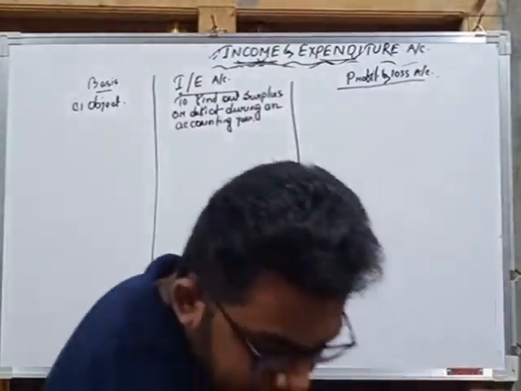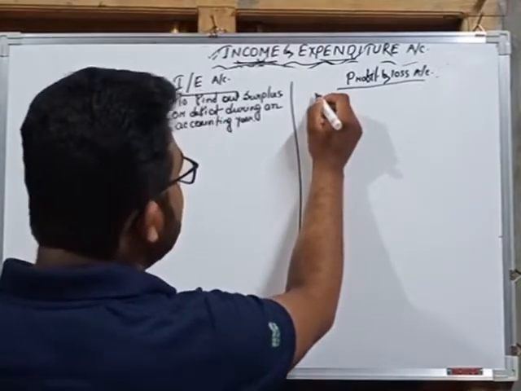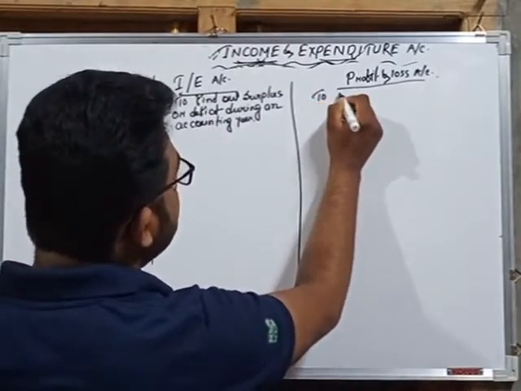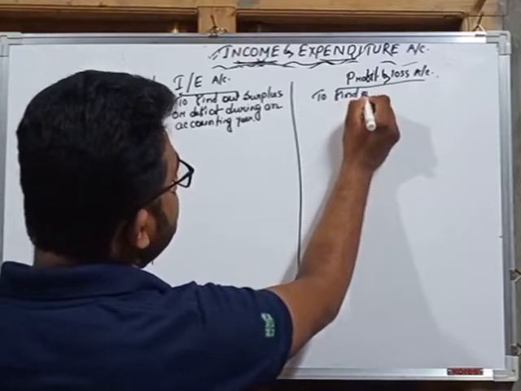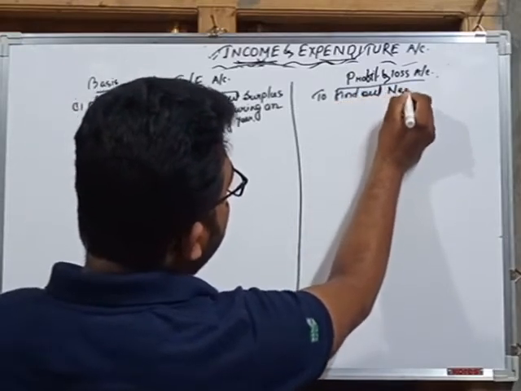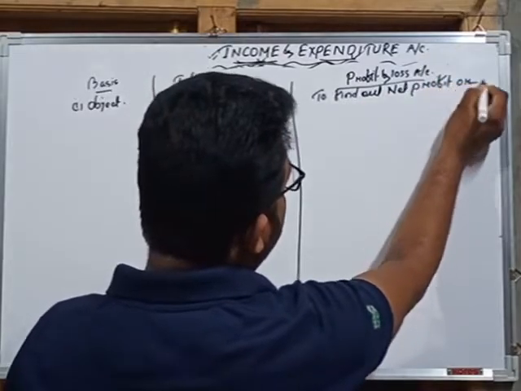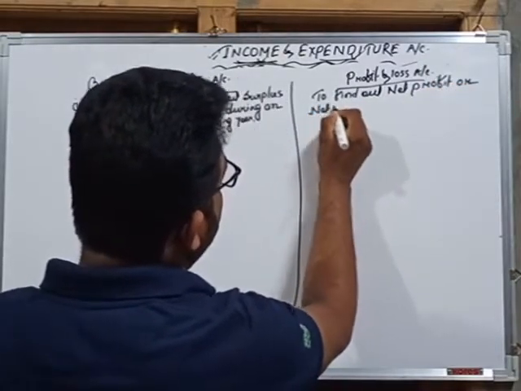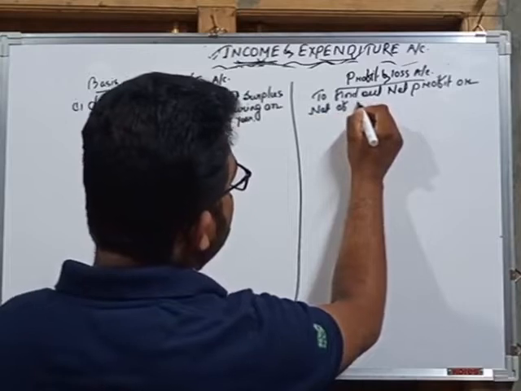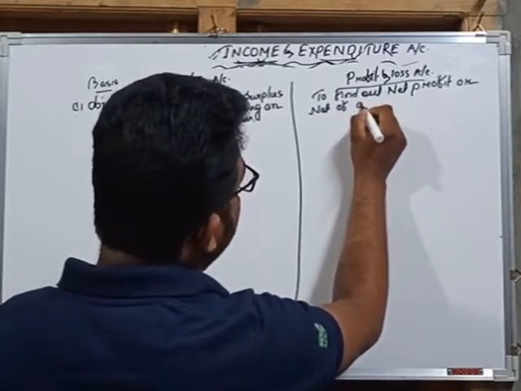And for profit and loss account, the main object is to find out net profit or net loss of an accounting year.